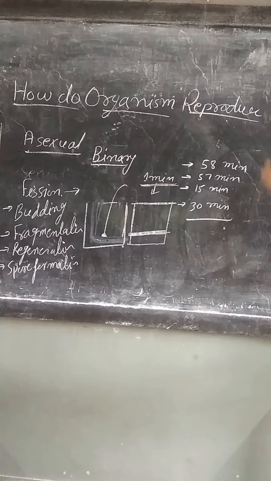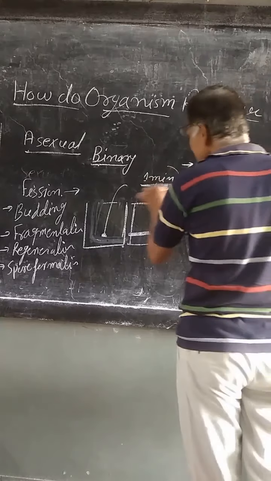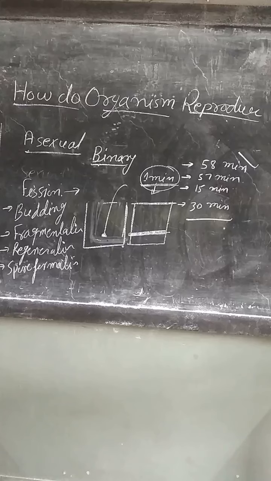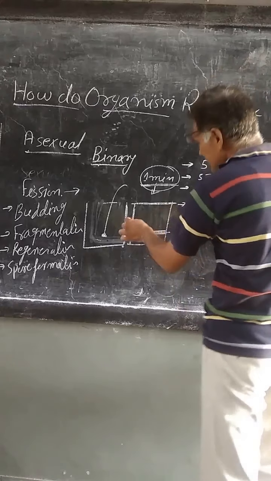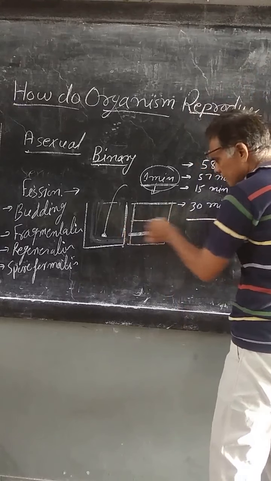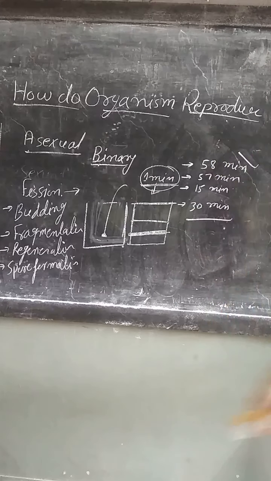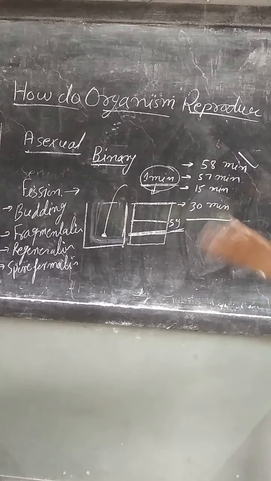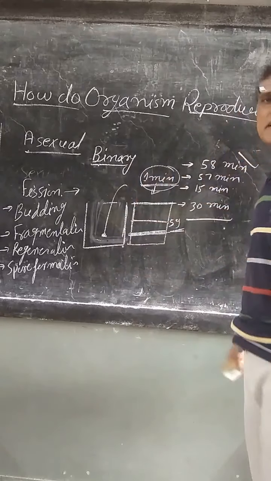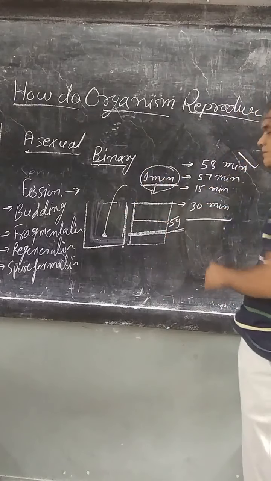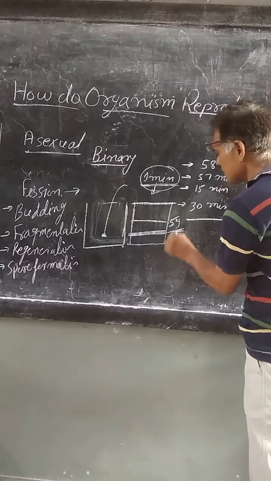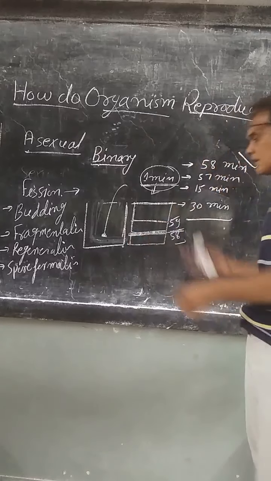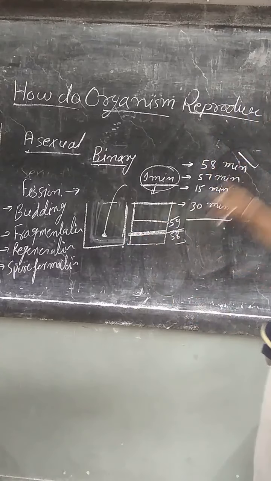The answer is 58 minutes. How? Suppose the bacterium divides once in 1 minute. When the bucket was half full, that was just 1 minute before the 1 hour, so at 59 minutes it was half, and at 60 minutes the bucket is completely full. So at 59 minutes it was half, and at 58 minutes it was half of that, so 1/4 at 58 minutes.